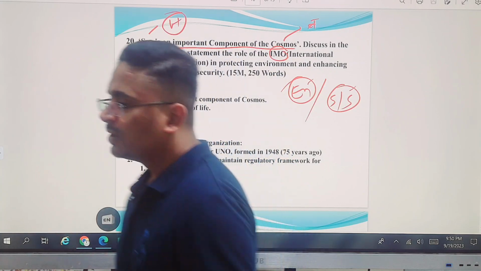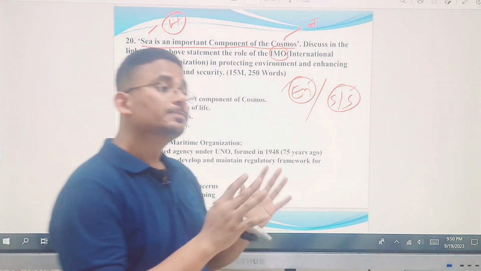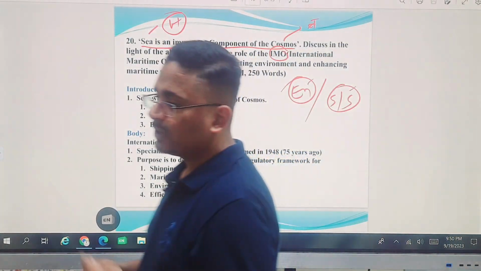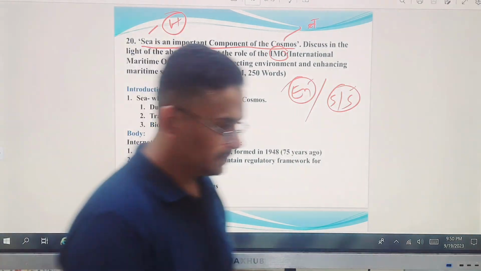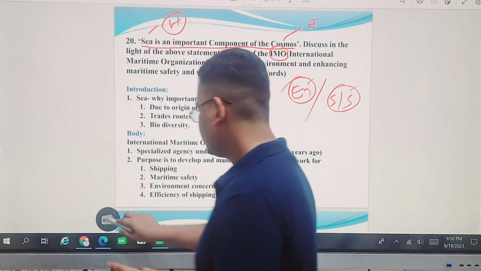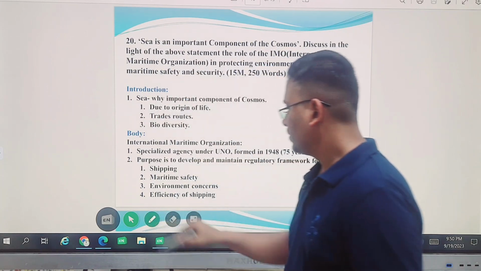We may have forgotten, but what we are doing with that particular sea is polluting it. One, through garbage. Second, through the ships. And he is focusing on the shipping industry basically, on how the shipping industry is polluting our seas. So this is the introduction you may have.